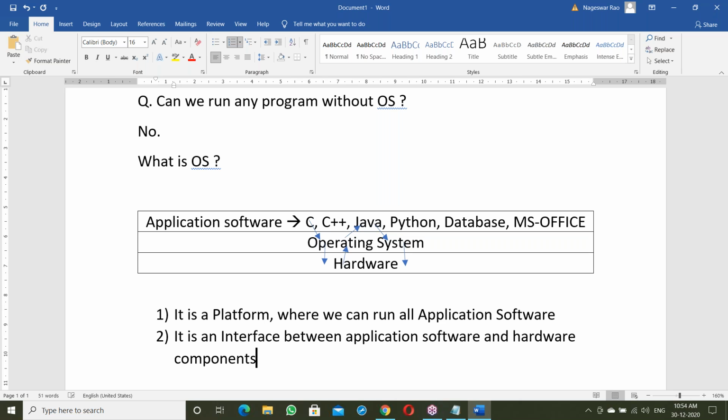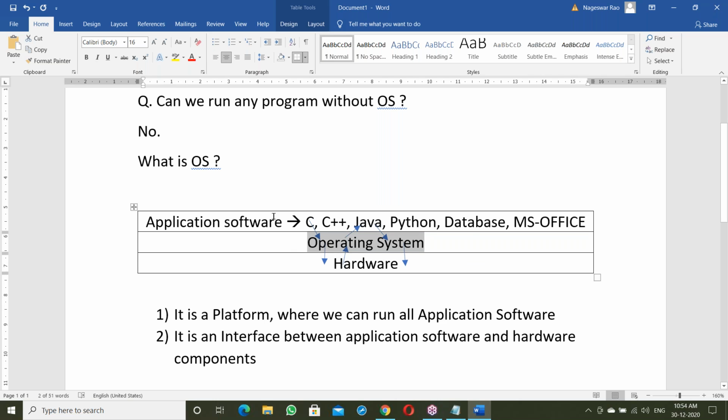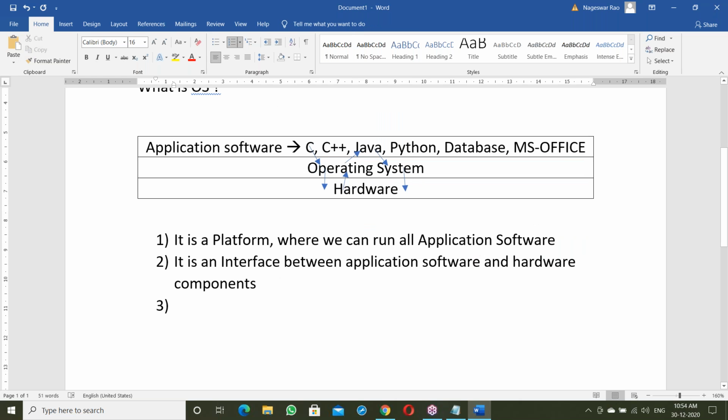Application software and hardware components. The operating system is an interface. It's an interface between application software and hardware components. Okay, fine. Next, one more point here.